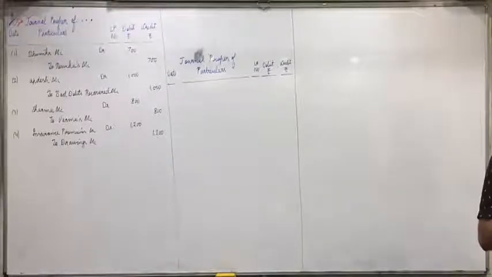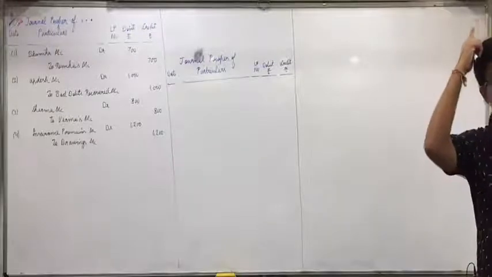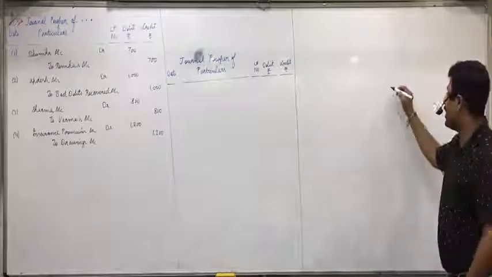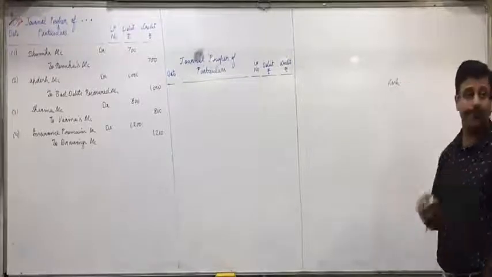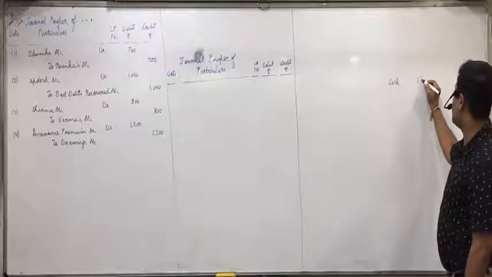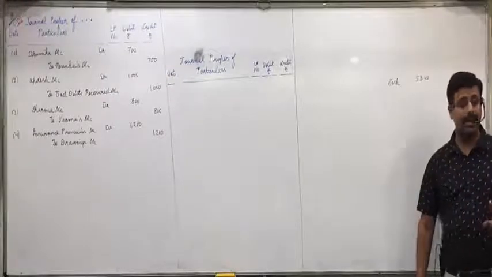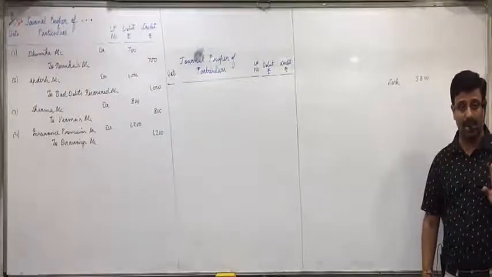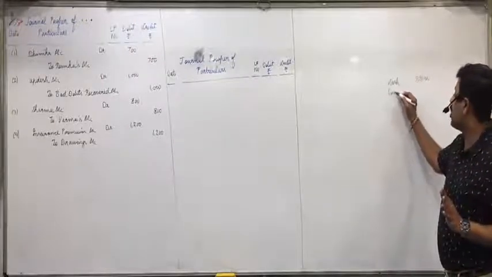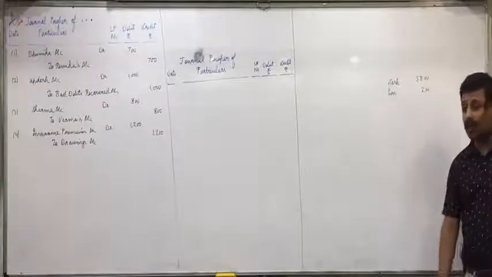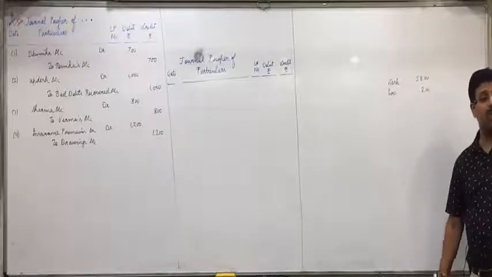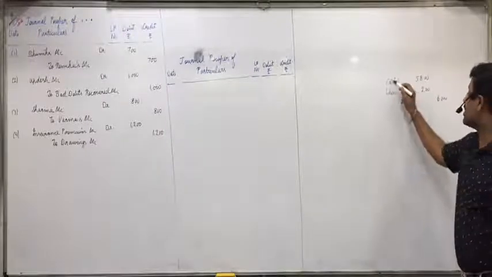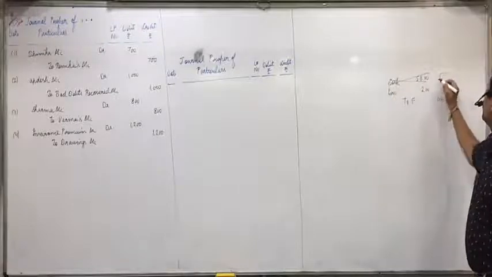But we will not record it here because cash will go in. But we will record the loss here. See, the journal entry: cash comes in, debit what comes in, cash account debit 5,800. 6,000 furniture sold for 5,800, so 200 is our loss. Debit all expenses and losses, loss on sale of furniture account debit 200. Furniture goes out, credit what goes out, to furniture account 6,000. This we will not record because it will go in cash book.